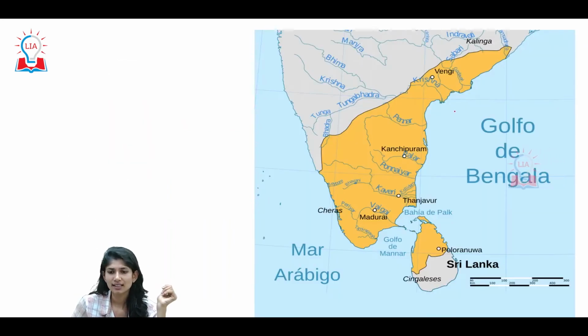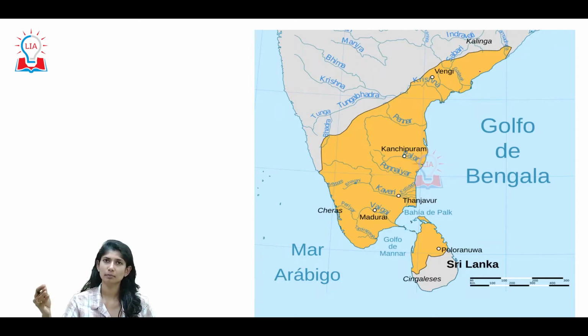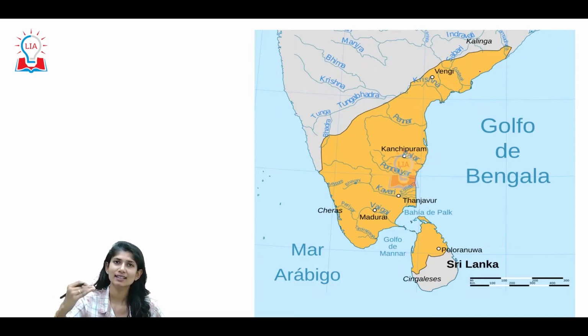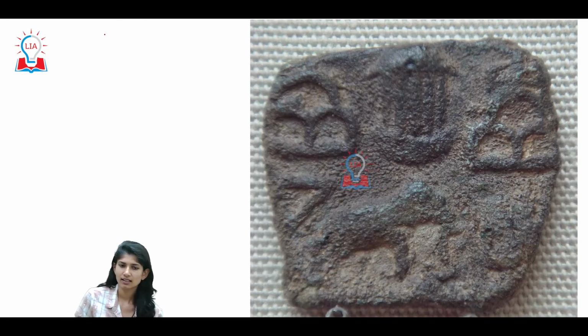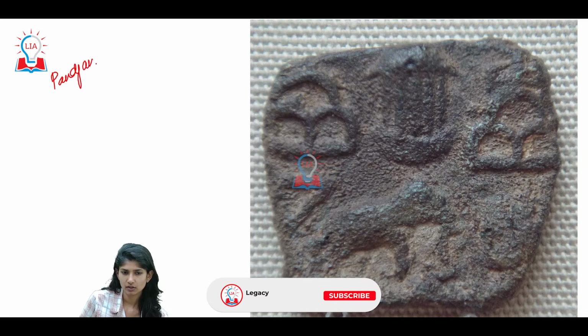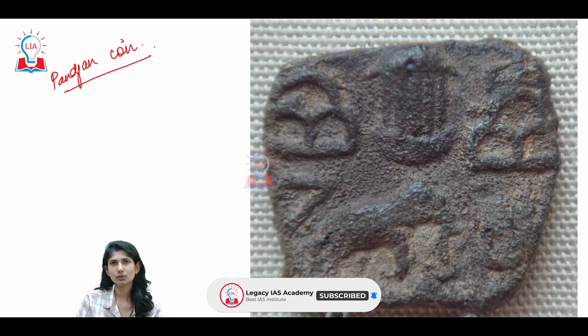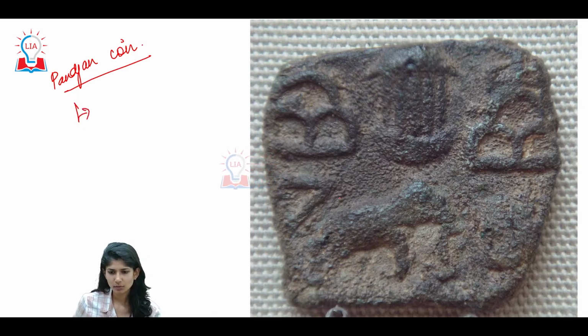Next, this is the extent of your Pandyan kingdom, which kept on increasing under each incoming Pandyan king. Next, this is a Pandyan coin. Here I wanted to observe a few things so that we can have a discussion on this. Can you make out what this particular figure is?